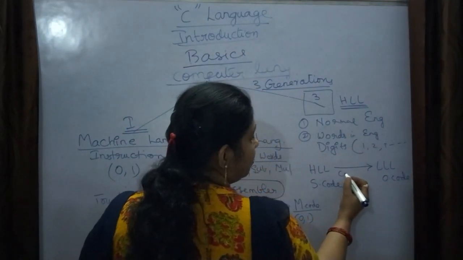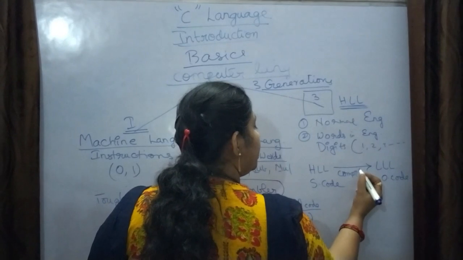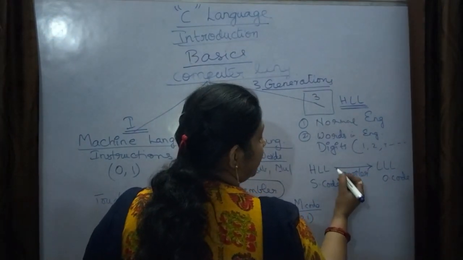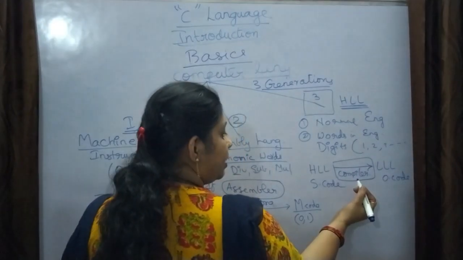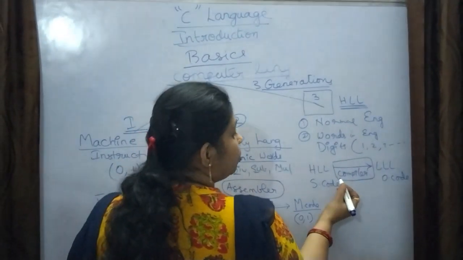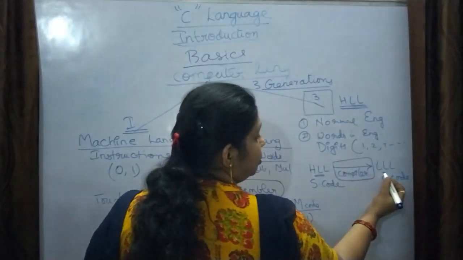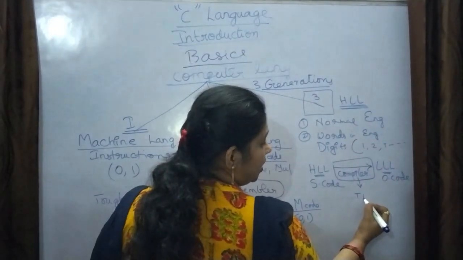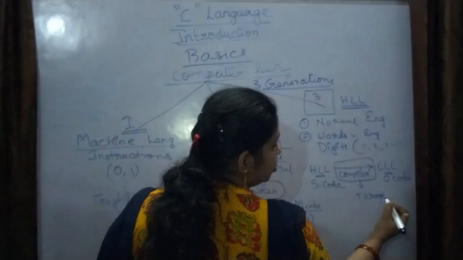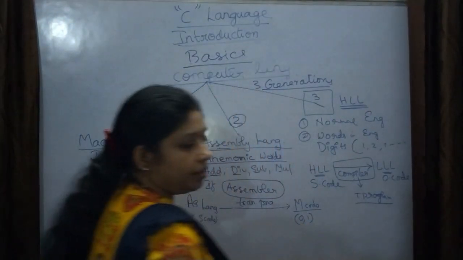So compilers have been created in the operating system to convert high level language to the low level language. Here also they are using a translating program which is called a compiler, right?